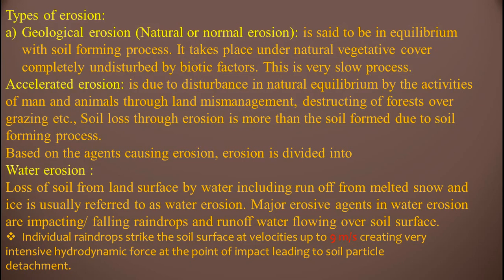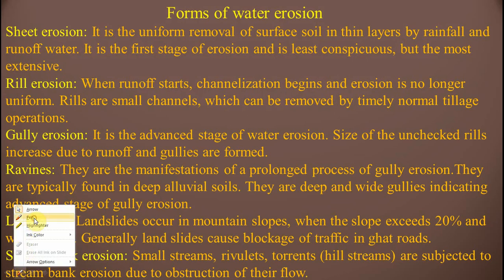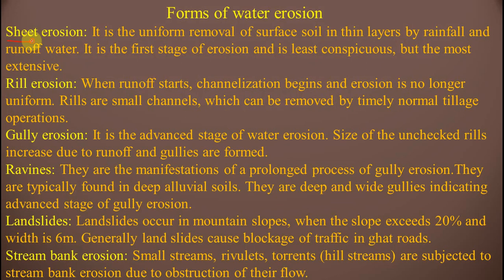Here the question comes, what is the velocity of the raindrop? It is nothing but 9 meters per second. It is very important to memorize this point. Forms of water erosion. Here, these are the different types of water erosion, and I don't need to explain, as you know it very well. Sheet erosion, that means you know that the name itself shows the sheet. It is a uniform removal of surface soil in thin layers by rainfall and runoff water.